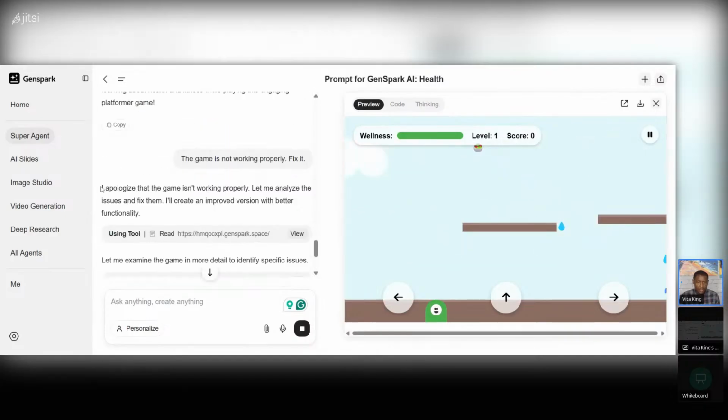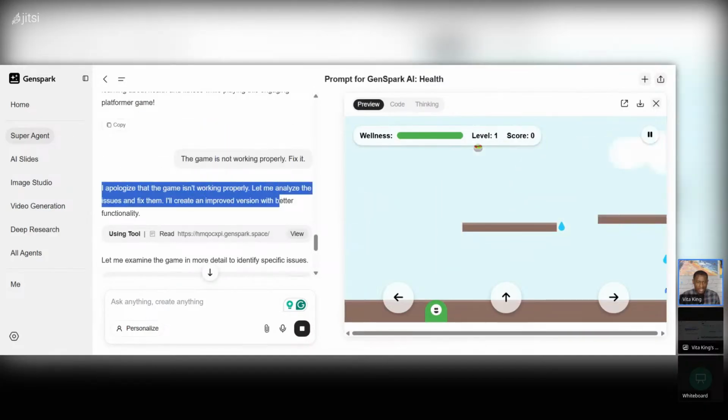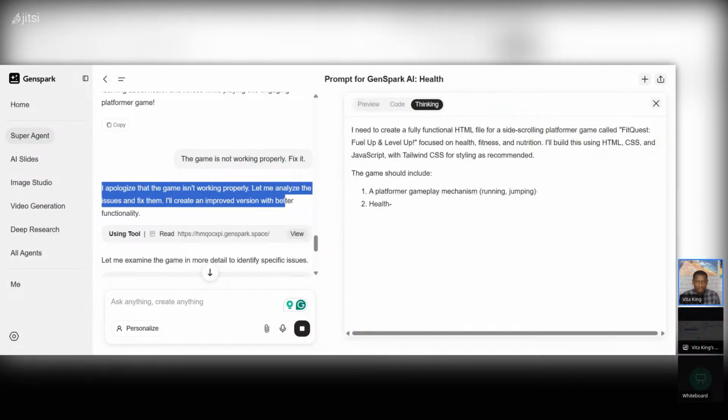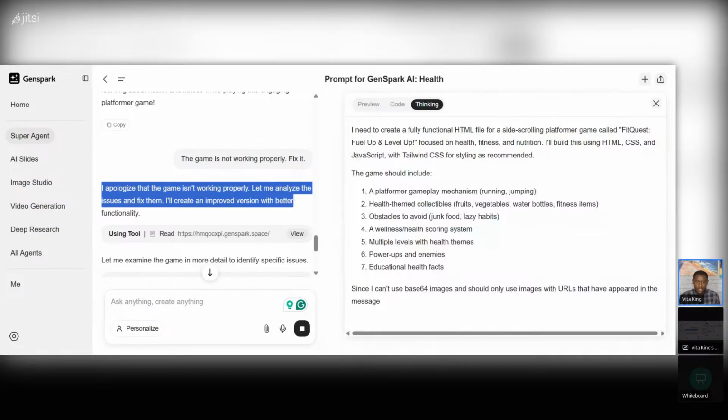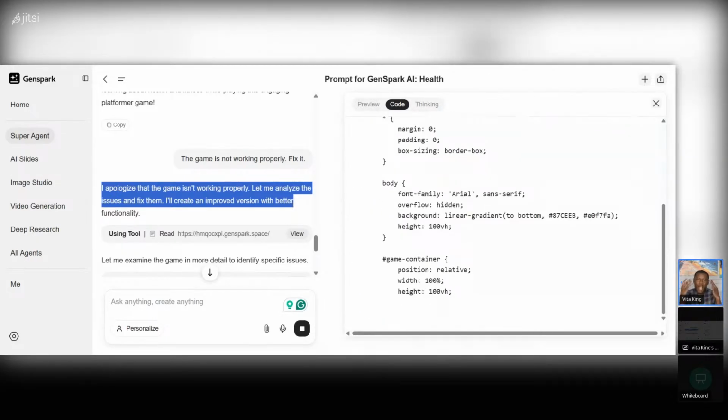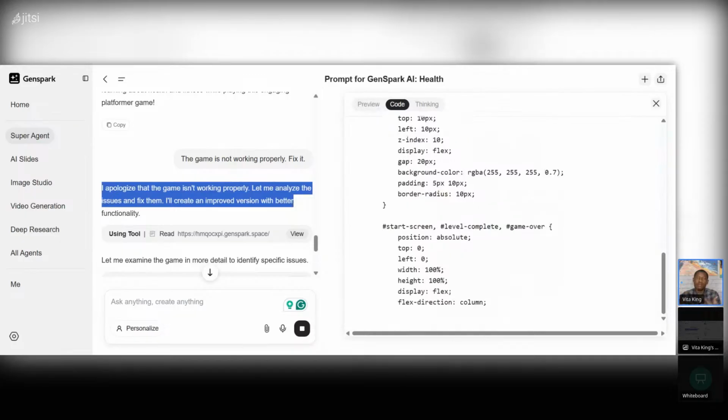So here it tells you sorry, the game is not working properly. Let me analyze issues and fix them. I will create an improved version with better functionality. So now it's thinking. Listen, this is all AI. How long do you think it would take you to try to come up with something like this?